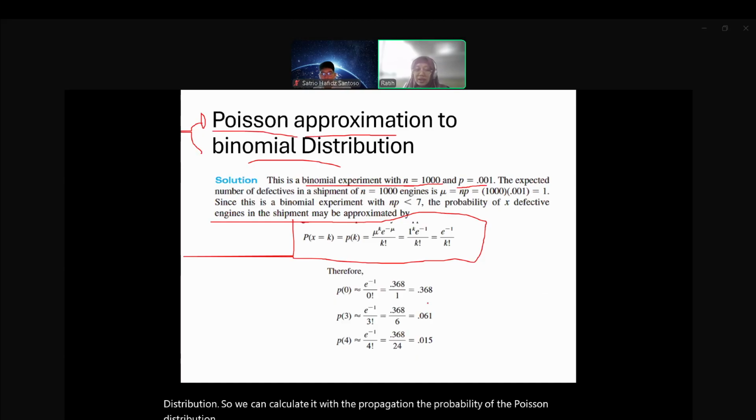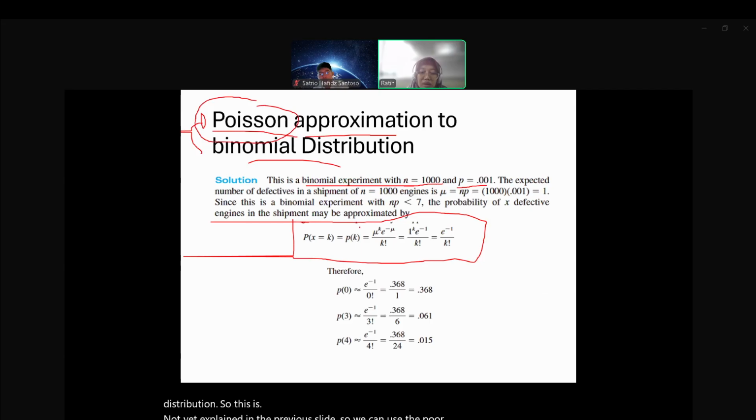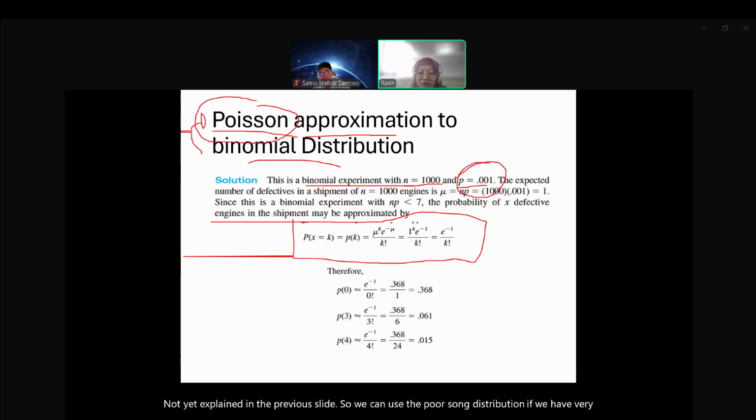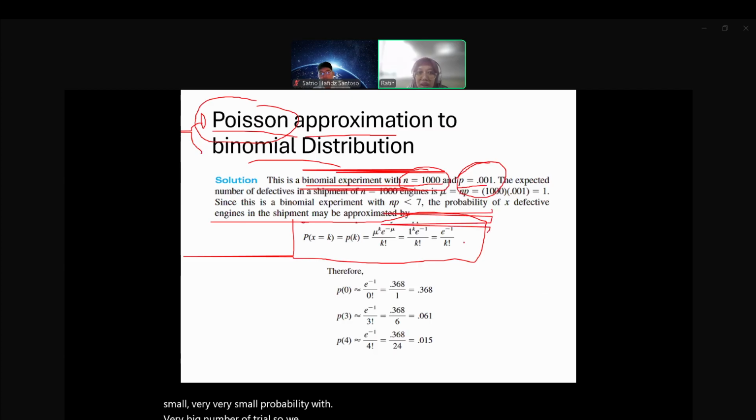This is maybe not yet explained in the previous slide. So we can use the Poisson distribution if we have a very small probability with a very big number of trials.